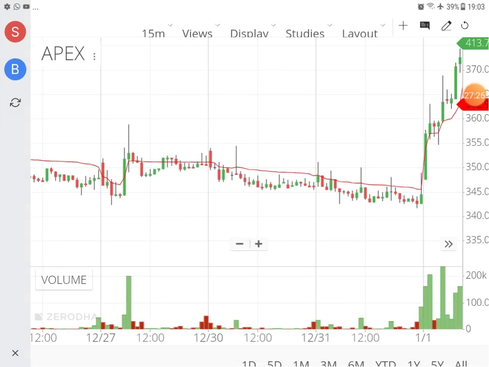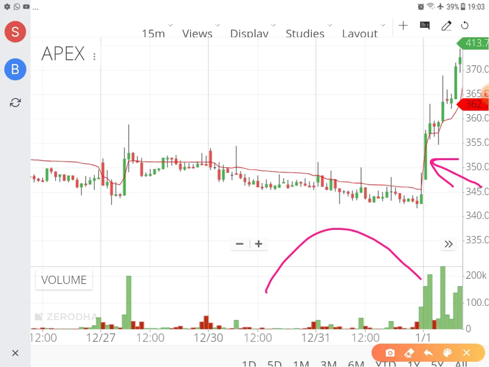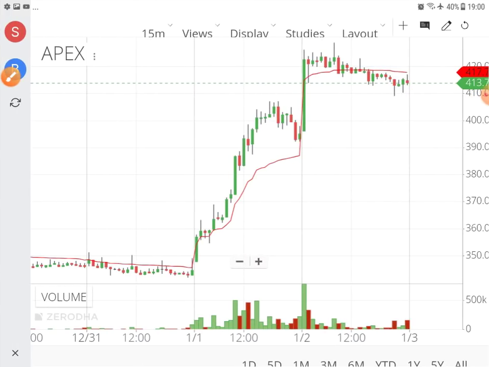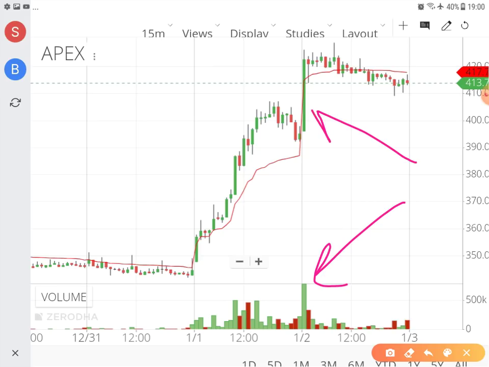One more important thing by which you can confirm that the buyers are in control: when the green candle is formed and you find that volume is high, that means simply that at this price range a lot of buyers have got into it. That is the reason why these volumes have increased. So volume is another pattern which indicates that the stock is going to move up, and the stock generally moves up on this very same price because volume has come.